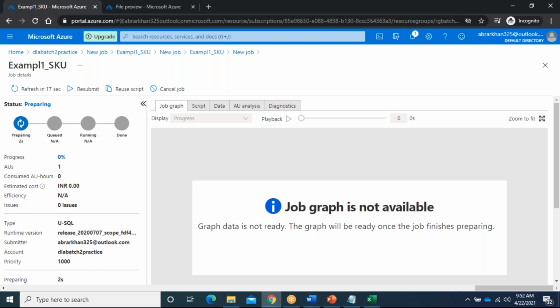For writing, if you practice 4 or 5 scripts, then you will also be familiar. But the problem is the debugging issue is very difficult in U-SQL. That is the reason how many errors you are getting. We will learn that much.